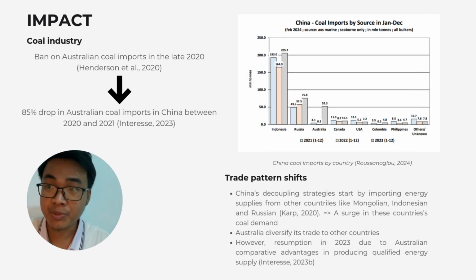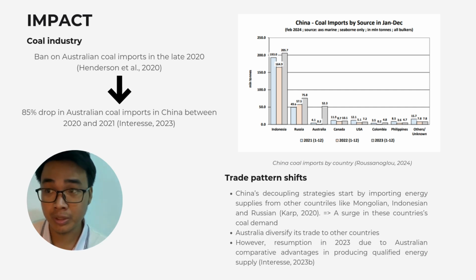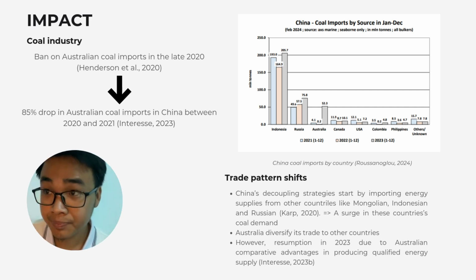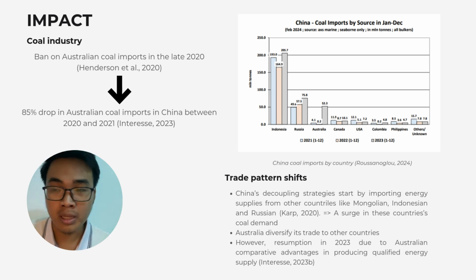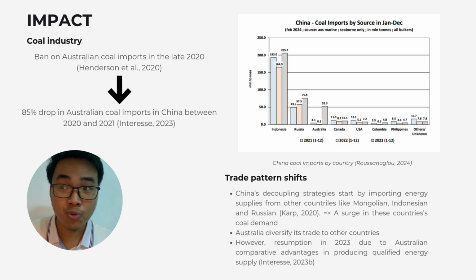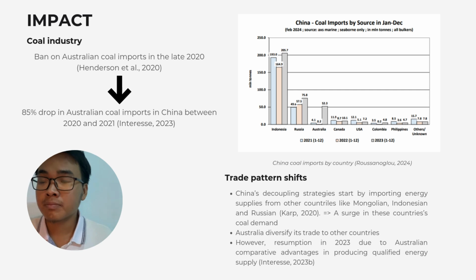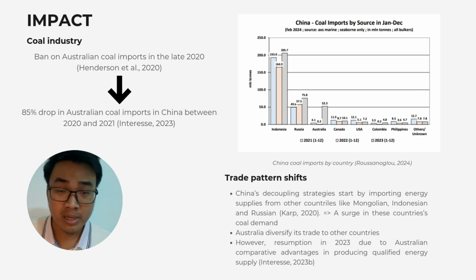Now we will delve deeper into the impacts of the trade disruption. The first industry I take is coal, because China has been one of Australia's top coal importers. In late 2023, there was a ban on Australian coal imports, and this resulted in a drastic 85% drop in Australian coal exports to China compared to 2023. This resulted in significant losses and implications.